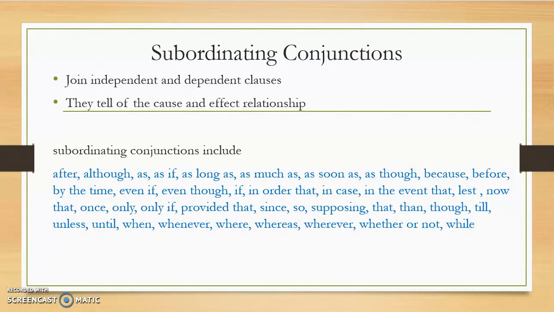Now these are the subordinating conjunctions that we use: as soon as, as much as, after, although, because, before, by the time, even if, even though, in order that, in case, in the event that, lest, now that, unless, until, when, whenever, whereas. So all these can be used as subordinating conjunctions, and they are used in order to join independent as well as dependent clauses.